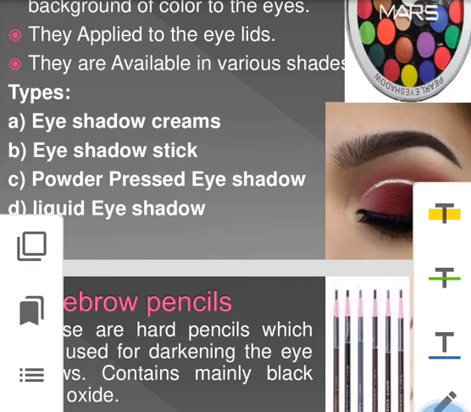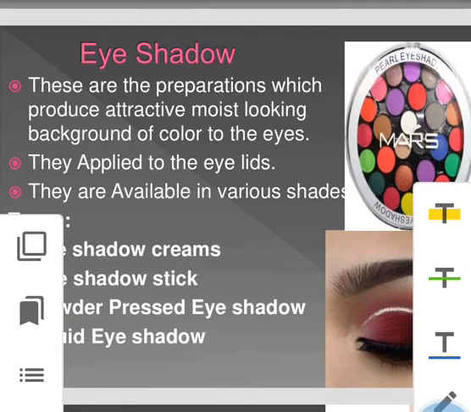Now, these are the eyeshadows. What do you mean by eyeshadows? Various types of color compacts you are observing in your makeup kit are related to the application of eyeshadow. These are preparations which produce an attractive, moist looking background of color to the eyes. They are applied to the eyelids.